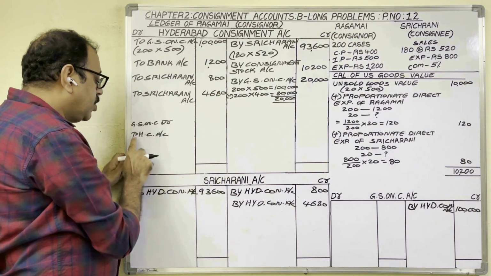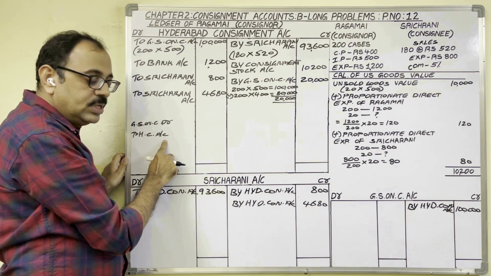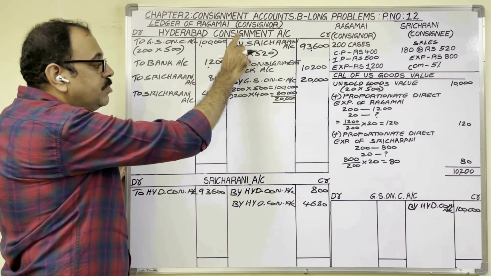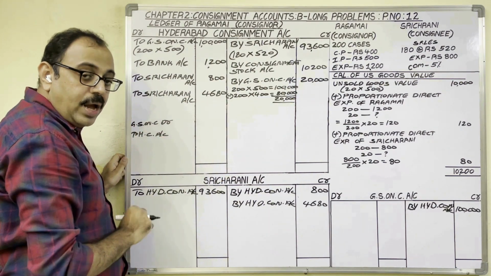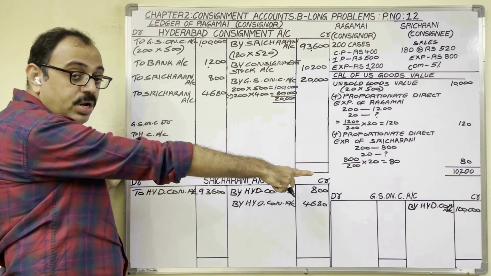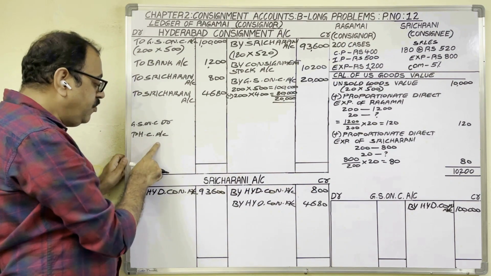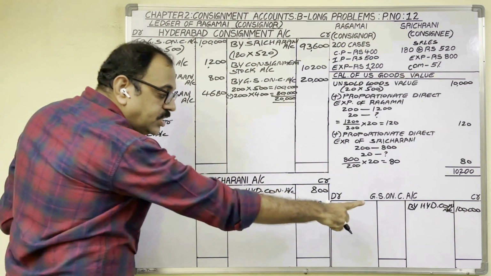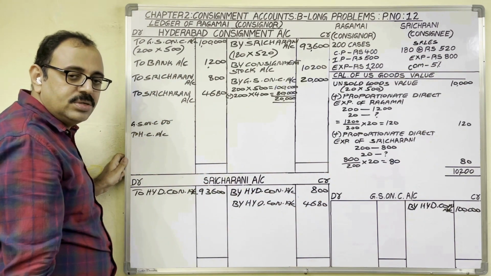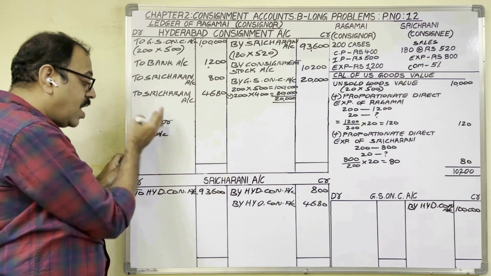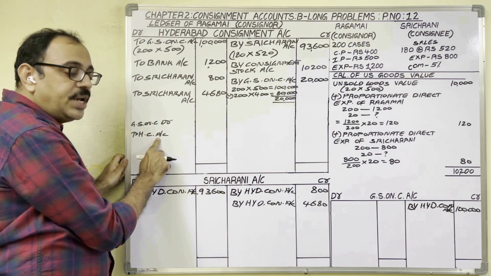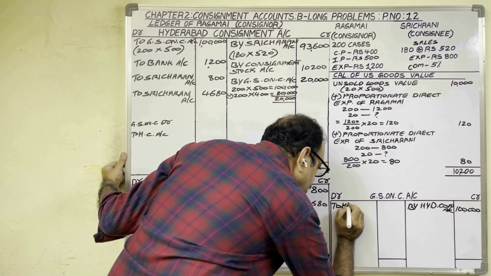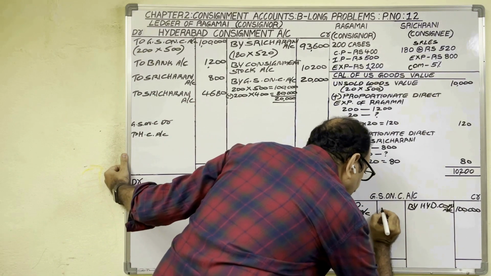Goods sent on consignment account debit to Hyderabad consignment account. As the Hyderabad consignment account is credited, in the Hyderabad consignment account we post on the credit side. And we are preparing the goods sent on consignment account also. In the entry, goods sent on consignment account is debited. Therefore, in this account on the debit side we should post. What to write in the particulars column? The other side, credit side account name. To Hyderabad consignment account. Amount 20,000 rupees.